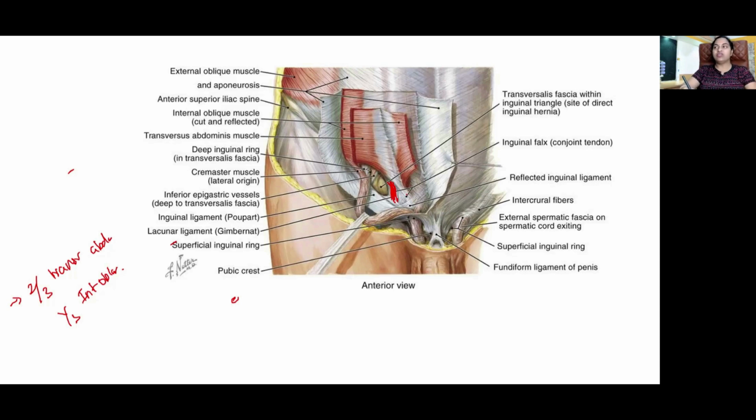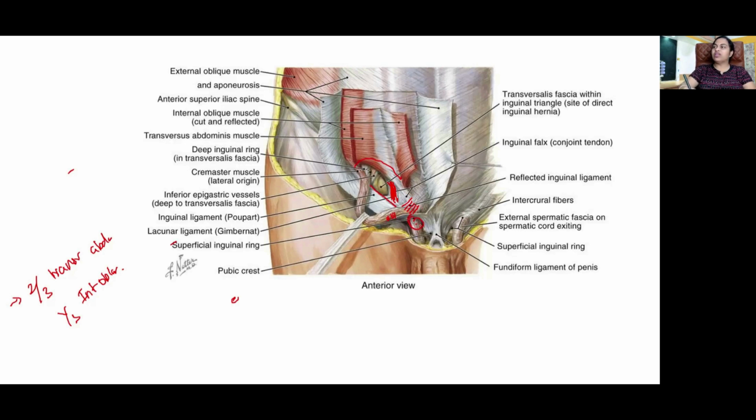Anterior to this conjoint tendon, what you see here is the reflected part of the inguinal ligament, the spermatic cord, and the superficial inguinal ring. Posterior relations for the conjoint tendon will be fascia transversalis, extraperitoneal connective tissue, and peritoneum. Now, the anterior wall of the inguinal canal is formed by the aponeurosis of external oblique, and the roof is formed by the arching fibers of internal oblique and transverse abdominis. The floor is formed by the inguinal ligament, and medially by the lacunar ligament.